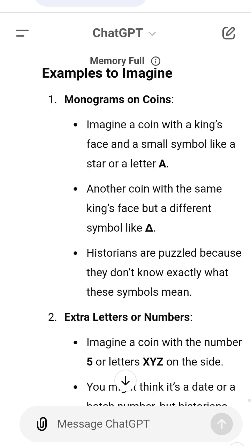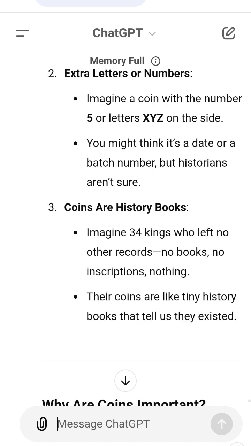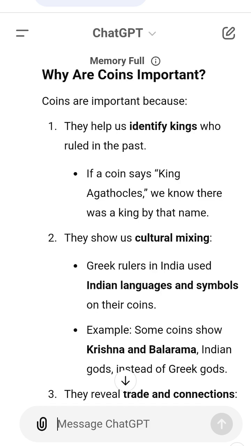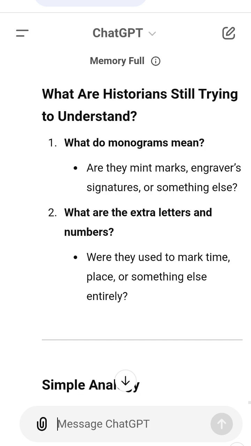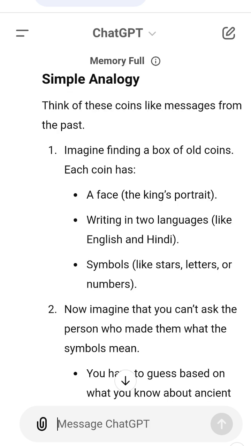Simple analogy. Think of these coins like messages from the past. Imagine finding a box of old coins. Each coin has a face, the king's portrait, writing in 2 languages like English and Hindi, and symbols like stars, letters, or numbers. Now imagine that you can't ask the person who made them what the symbols mean. You have to guess based on what you know about ancient history. That's exactly what historians are doing. They are solving a puzzle with pieces missing.